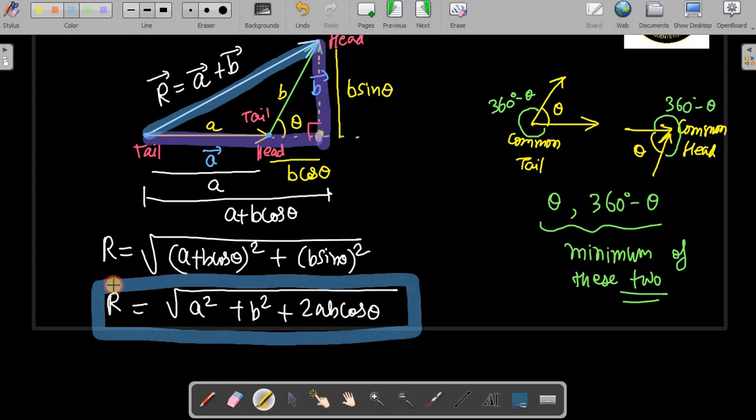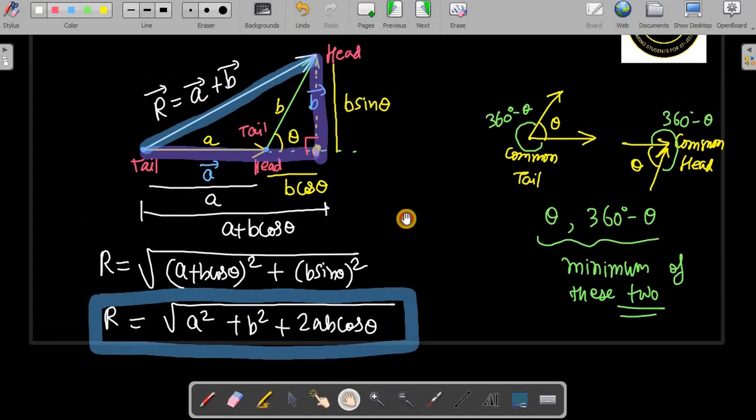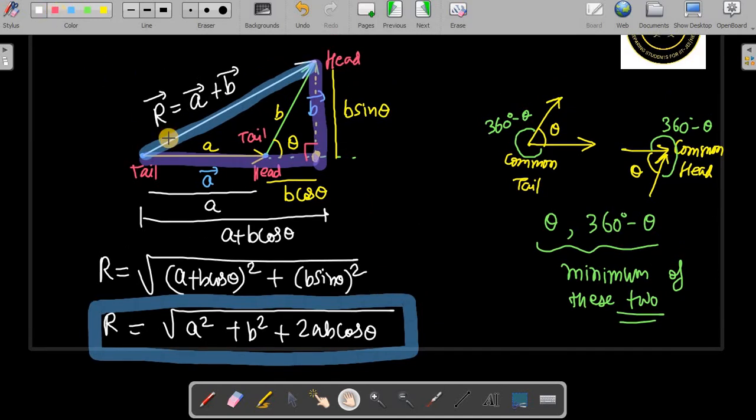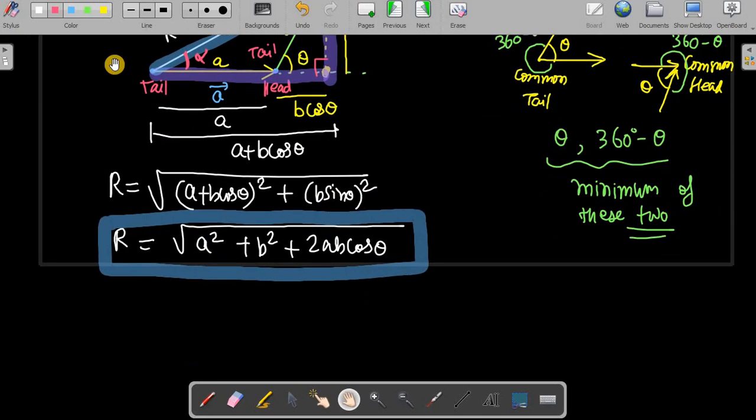Now if you want the direction of the resultant vector, direction means this angle. The resultant makes angle alpha with the first vector. From here we can calculate tan alpha is B sin theta by A plus B cos theta.